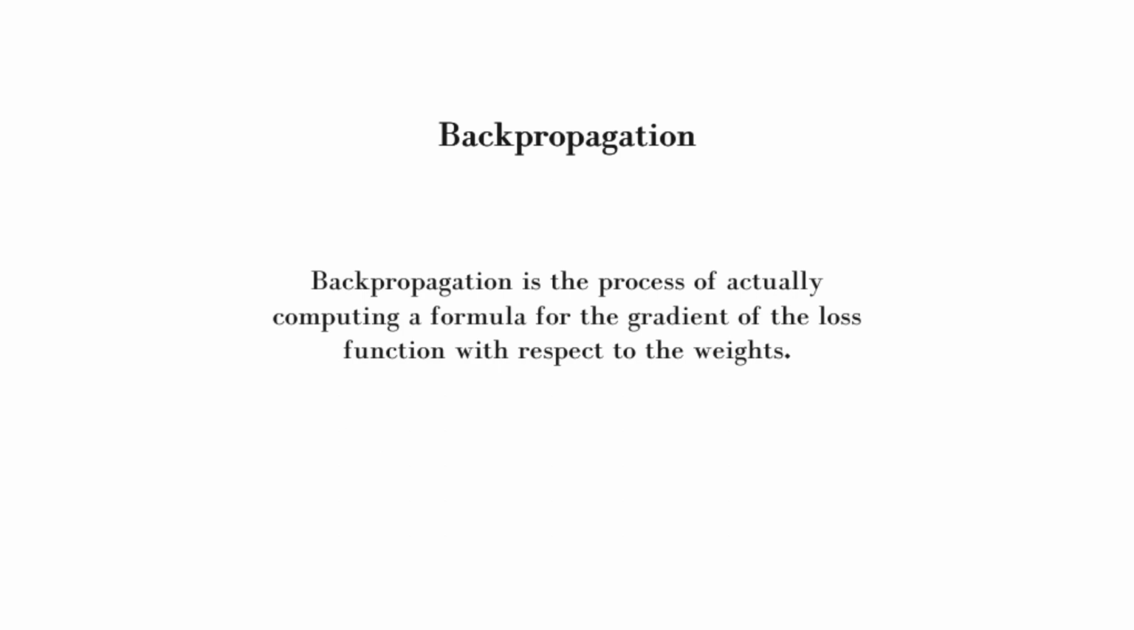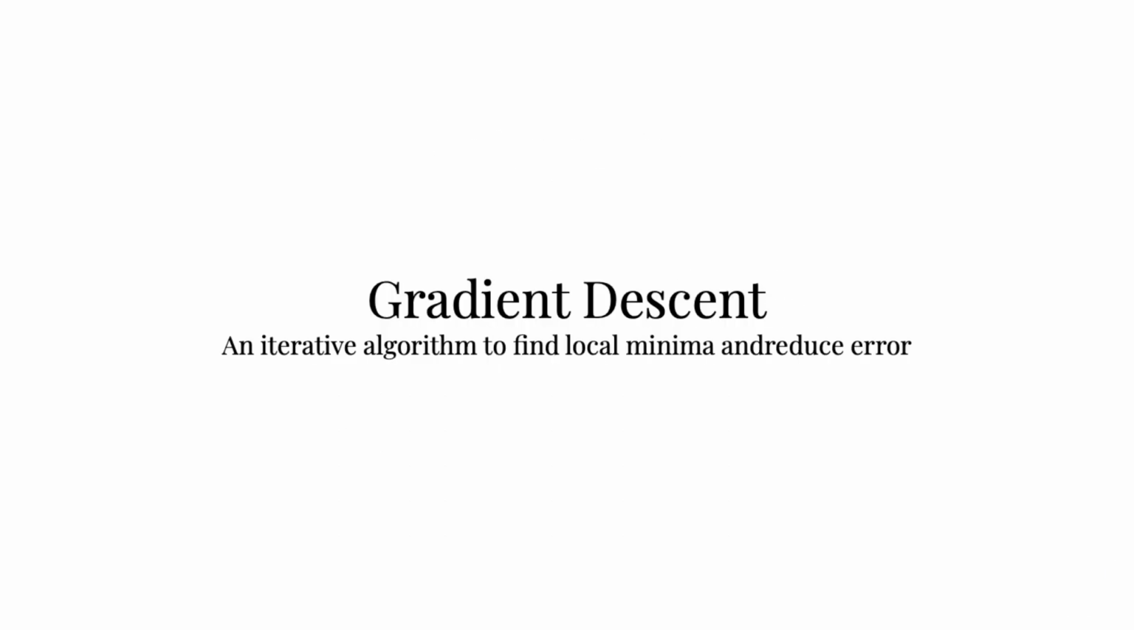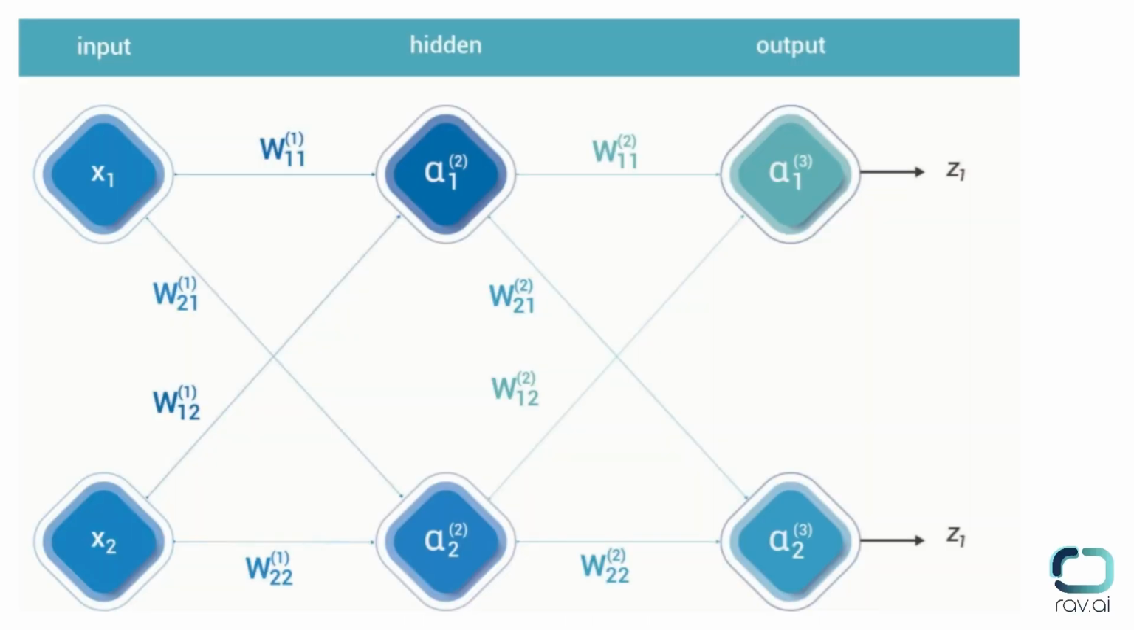And then, once we have this formula, we will run gradient descent to find the minimum of the derivative with respect to the loss function. Gradient descent is the process of using the formula that we get from backpropagation. Let's pause here for a moment to grasp the intuition.